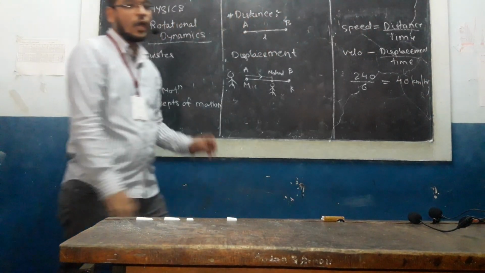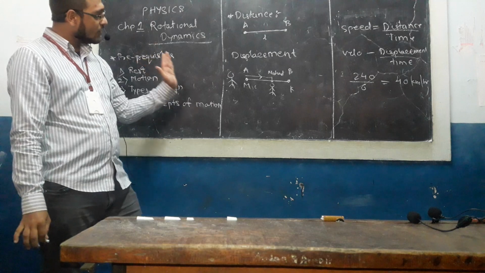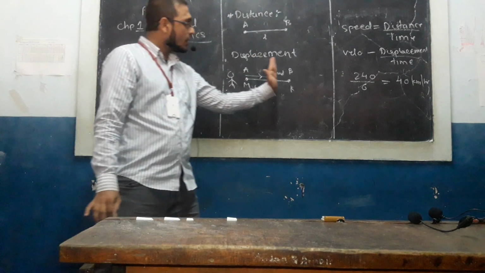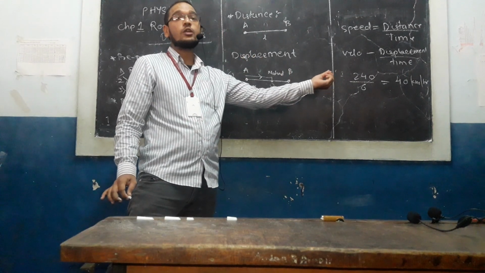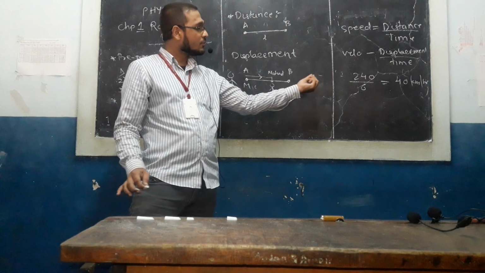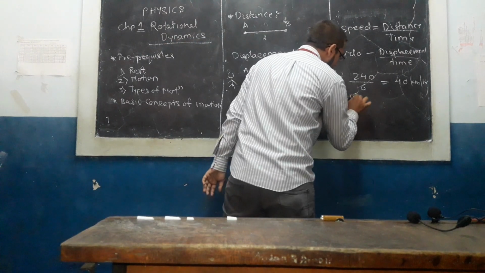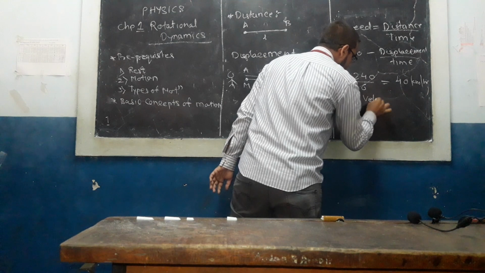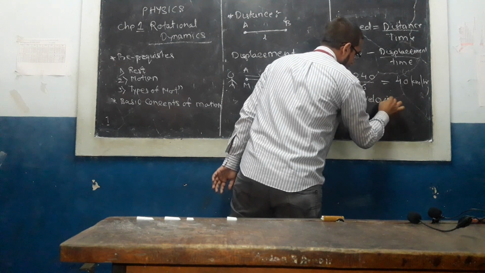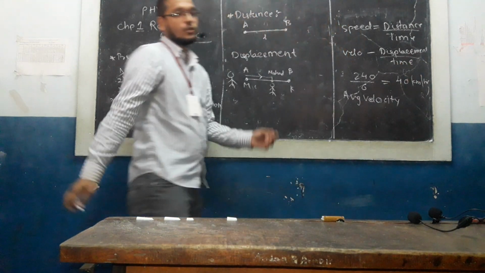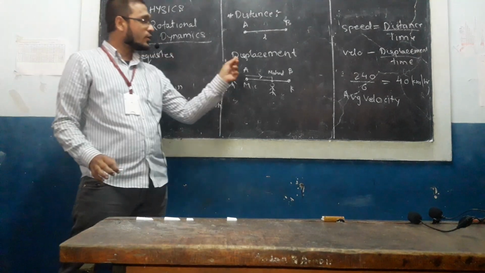So we have got his average speed that he has traveled from Mumbai to Kher with an average speed of 40 kilometer per hour. So this is nothing but your average velocity. So what is the difference between instantaneous velocity and average velocity?